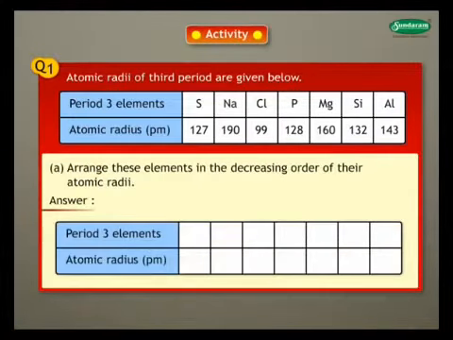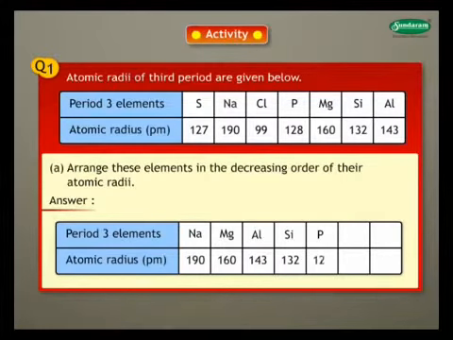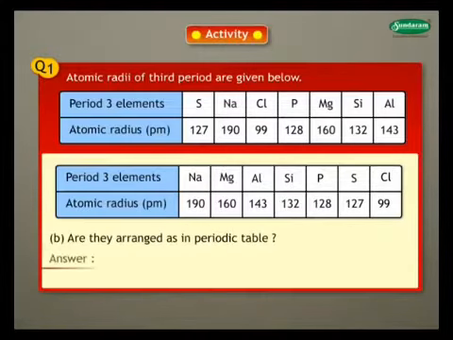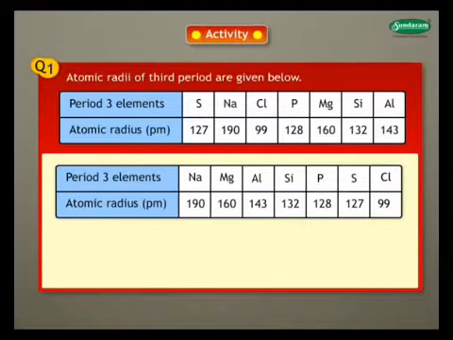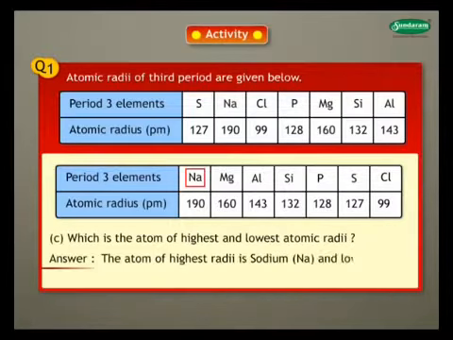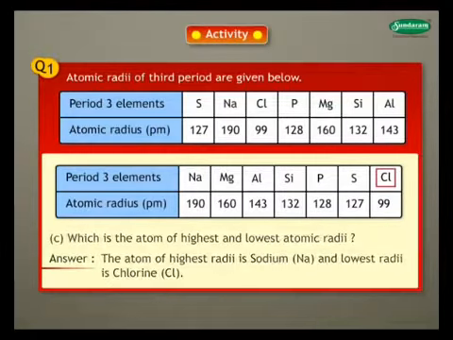Answer. We have arranged the elements in the decreasing order of their atomic radii like this: sodium, magnesium, aluminium, silicon, phosphorus, sulfur, chlorine. B. Are they arranged as in a periodic table? Answer. Yes, they are arranged as in periodic table. C. Which is the atom of highest and lowest atomic radii? Answer. The atom of highest radii is sodium and lowest radii is chlorine.